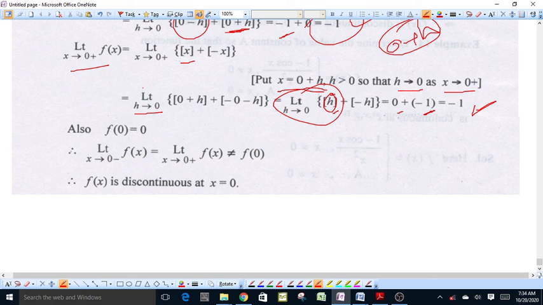So, students, these are some examples in which we have studied how to examine the continuity or discontinuity of a function at some points. In the next video, we will discuss some more examples about the continuity of functions. So, thank you, students.